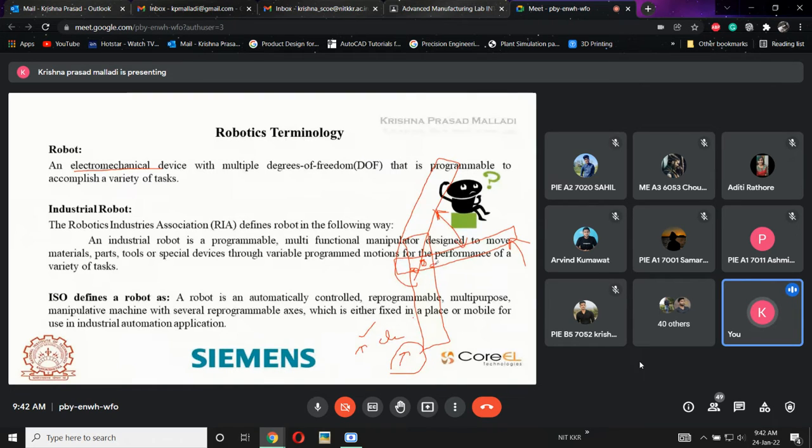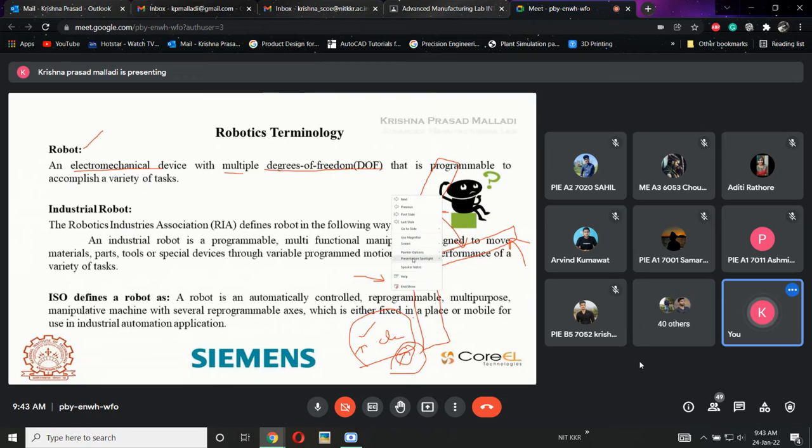Now what will happen? These sensors will track the movement of the robot and give feedback to the robot controller. So the electronics part is also needed for the robot. That is why a robot is an electromechanical device, which means the mechanical component is driven with the help of electrical power, and it can be controlled by some sort of sensors. Simply, the robot definition is that it's an electromechanical device with multiple degrees of freedom.